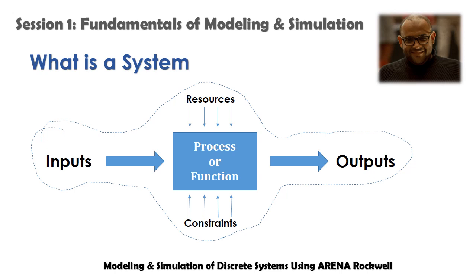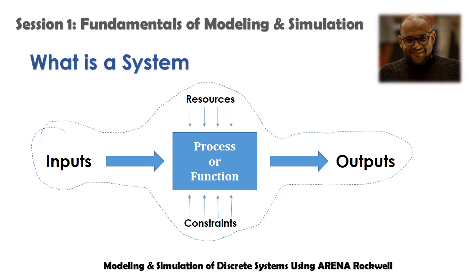Let's start with what is a system. Basically, as we can see in this figure, it's a boundary of some elements. We have inputs, processes, functions, outputs, resources and constraints. And this cycle is representing a system. So those inputs will be processed or have something like functions. This function or this process will be controlled by resources and constraints. And then we have outputs. So this is the basic explanation of a system.